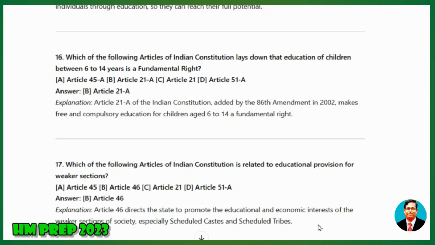17. Which of the following articles of the Indian Constitution is related to educational provision for weaker sections? A) Article 45, B) Article 46, C) Article 21, D) Article 51. Answer: Article 46. Explanation: Article 46 directs the state to promote the educational and economic interests of the weaker sections of society, especially Scheduled Castes and Scheduled Tribes.